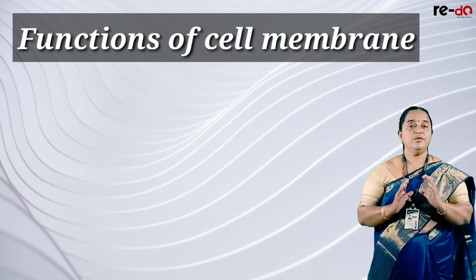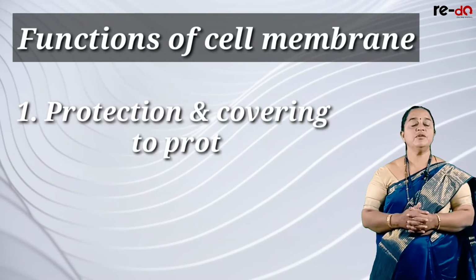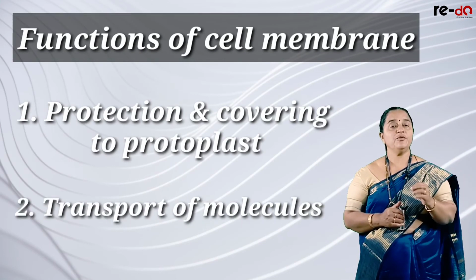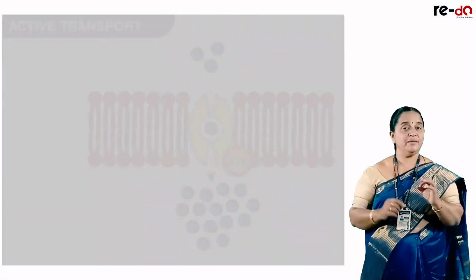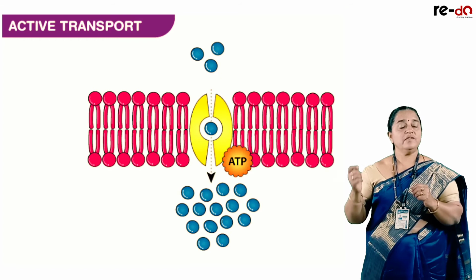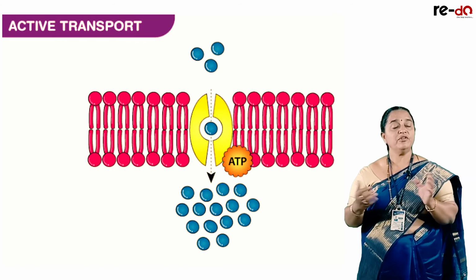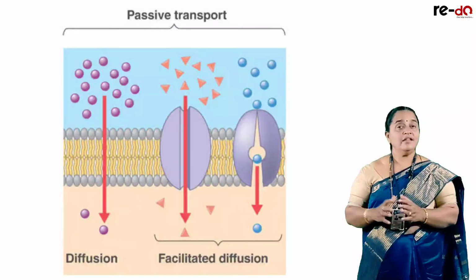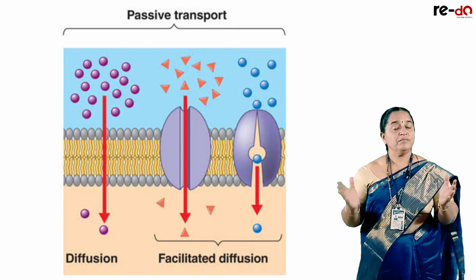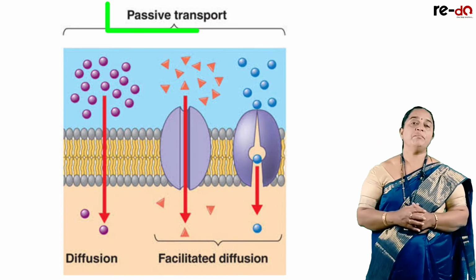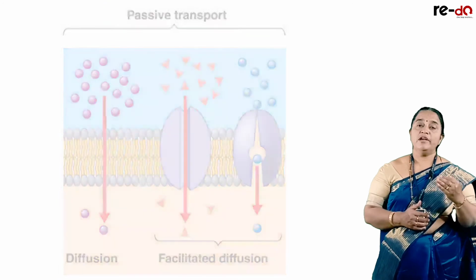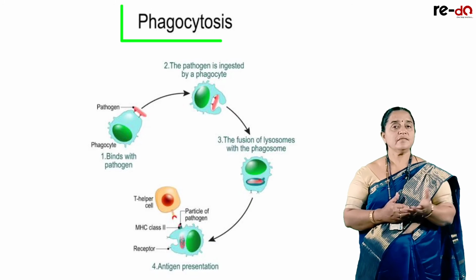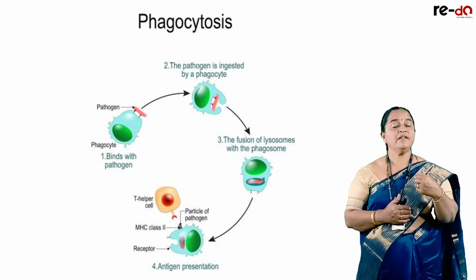Number one, it gives maximum protection and covering to the protoplast, the inner cell mass. Second, it helps in transport of molecules. When molecules utilize ATP as energy molecules, it means the cell membrane is spending ATP for the transport of molecules, and we say it is active transport. And when the energy requirement is not there, but molecules can easily pass through, it is called passive transport. Solid particles entering through the cell membrane by phagocytosis, engulfing solid particles by the cell membrane,